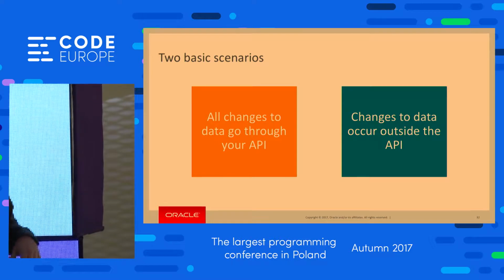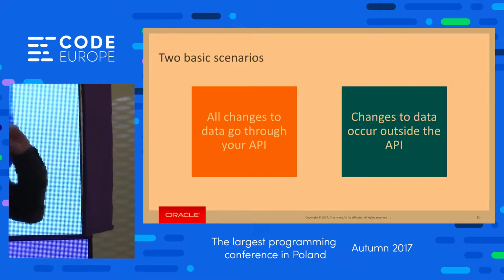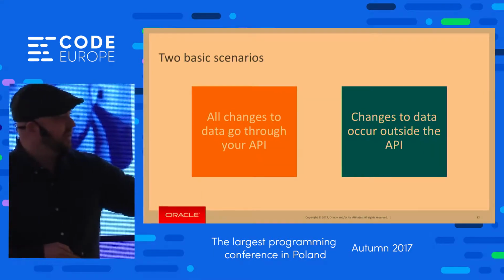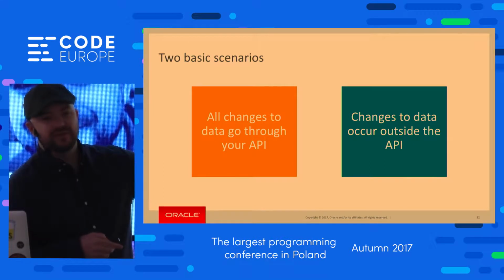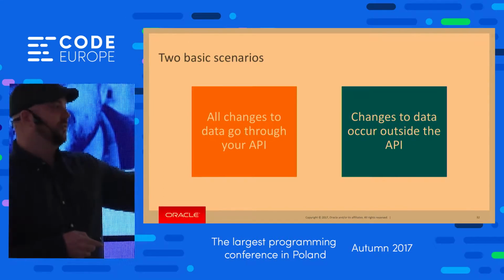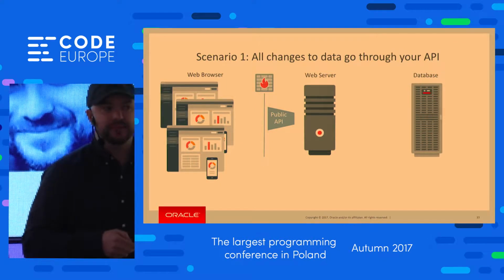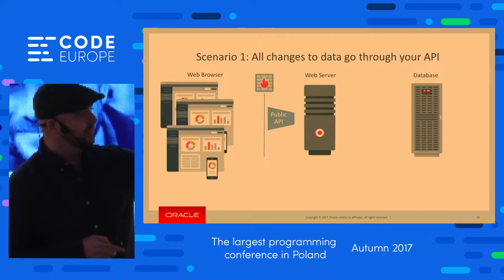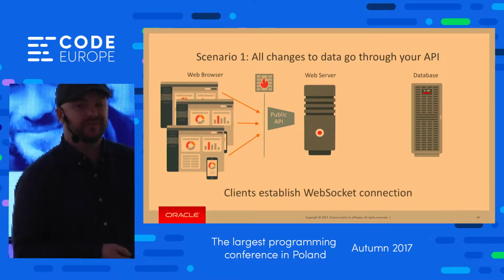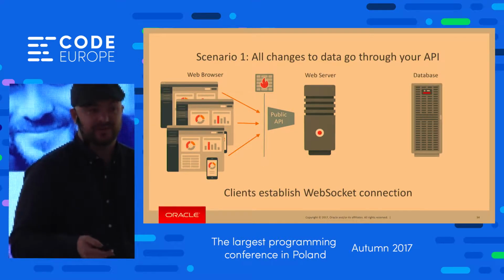But then what's going to happen, right? Somebody's going to come in, and they're going to issue an update statement in the database, and now you have a stale cache here. And so the question is, how could you get this to update and reflect the latest and greatest changes? Well, for the longest time, and we'll talk more about this in a bit, we've had the ability from the database to let the web server know that there was a change to data and that it needs to update the cache.